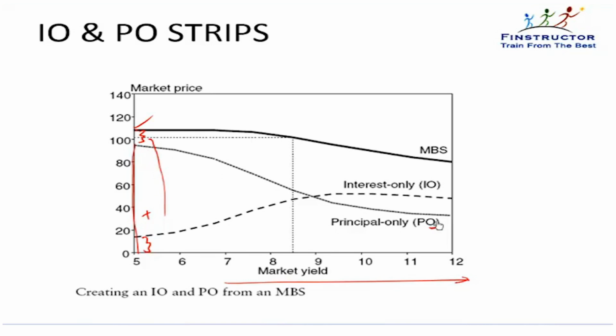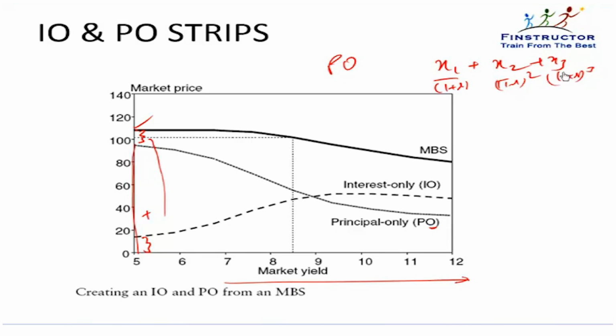The principal only strip is entitled to receive principal only payments. So as interest rates go up, will I receive more prepayments or lesser prepayments? Lesser prepayments. Lesser prepayments means lesser cash flows, or rather more extended cash flows. And on top of it, the discount rate is also going up. So let's assume that on a PO strip earlier I was expecting X1, X2, X3. That is some prepayments I was assuming, and they were being discounted back by the current interest rate in the market.